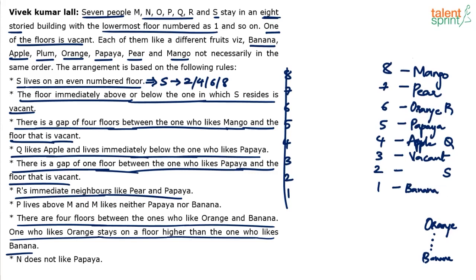So I think in terms of fruit, 6 fruits have been done. The 7th fruit can be given to S. So banana is done. Apple, papaya, orange, pear and mango is done. Plum is left out, and plum has to go for S. Plum comes here.